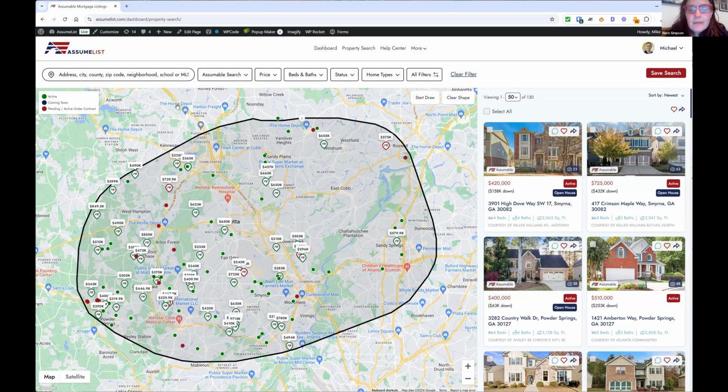Awesome. Now let's look at a couple more of our cool advanced search capacities. So look at price.